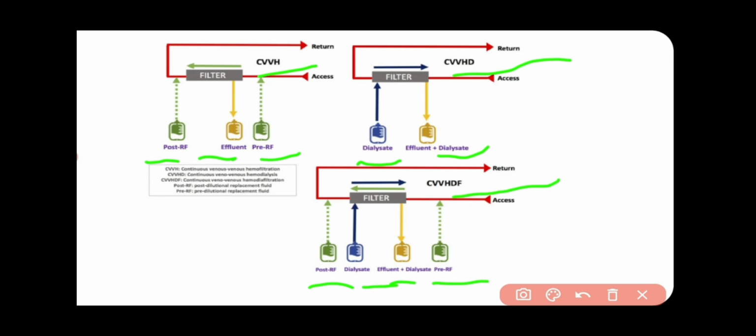In CRRT, you should also know, we do not use vascular access like a fistula and other things. We use a temporary catheter for CRRT, like a jugular catheter or a subclavian catheter. And most prominently for CRRT, we use the jugular catheter.